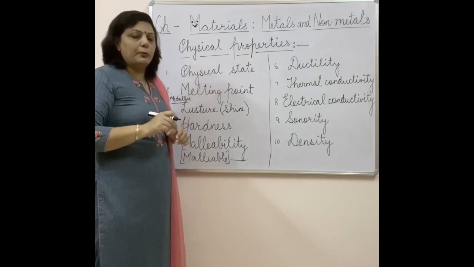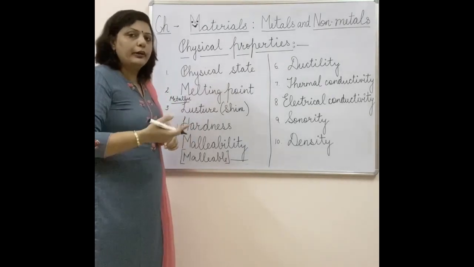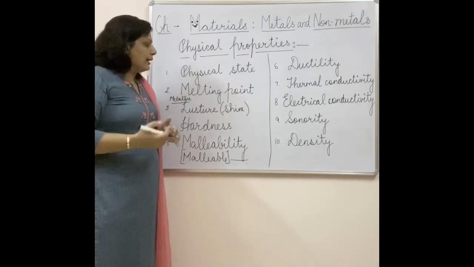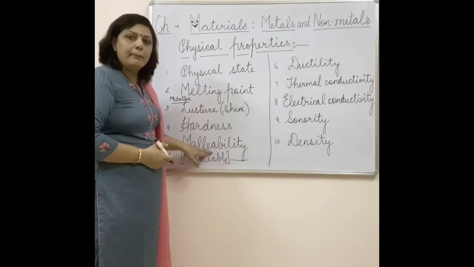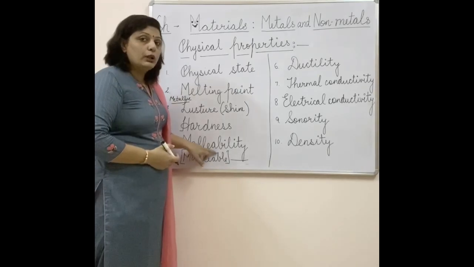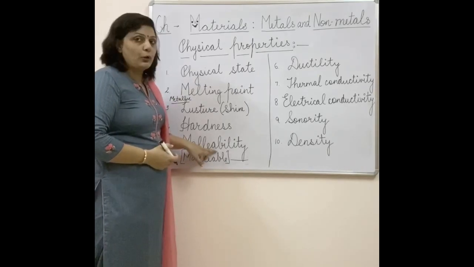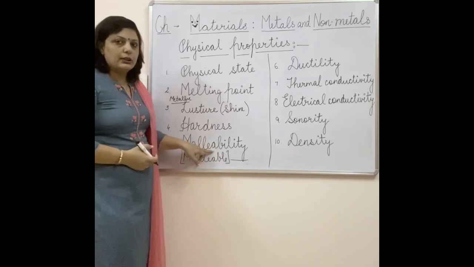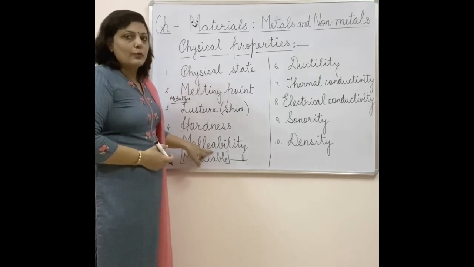That property of a material to be turned into thin sheets, which can later be used for different purposes, is called malleability. And all the metals have this amazing property of being malleable. So this is another physical property which we need to discuss.